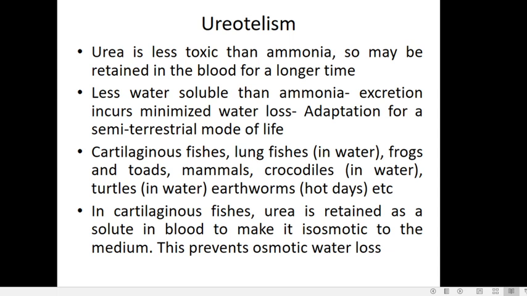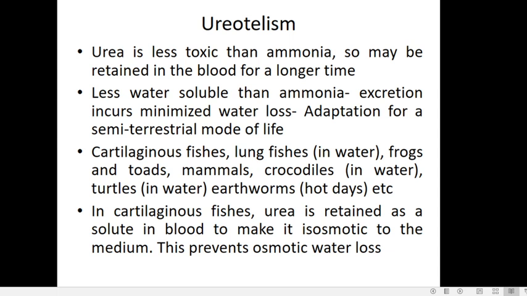What are the organisms that resort to ureotelism? The cartilaginous fishes, the lungfishes when they are in water, but during summer season they go for other modes of excretion. Then frogs and toads, mammals, the crocodiles when they are in water, the turtles when they are in water, and the earthworms on hot days resort to ureotelism. So these are the examples where we can find ureotelism.